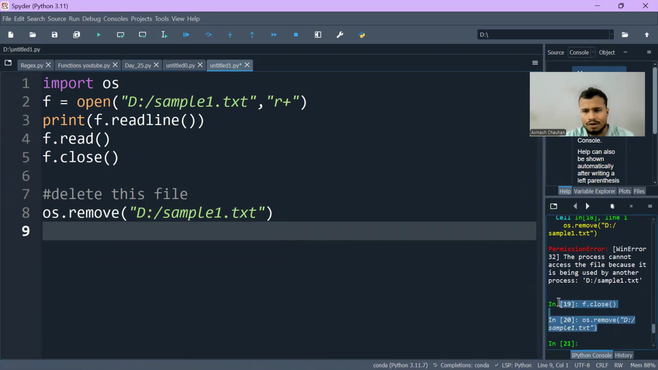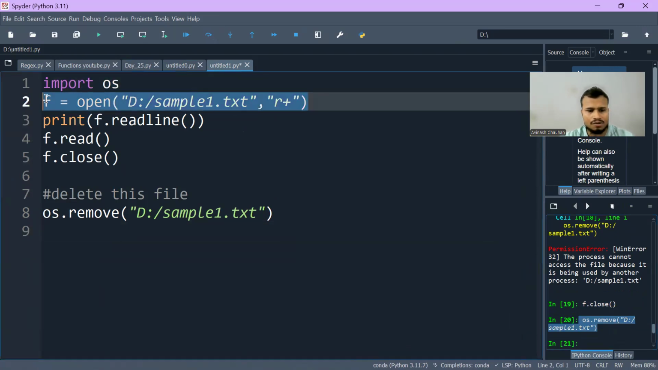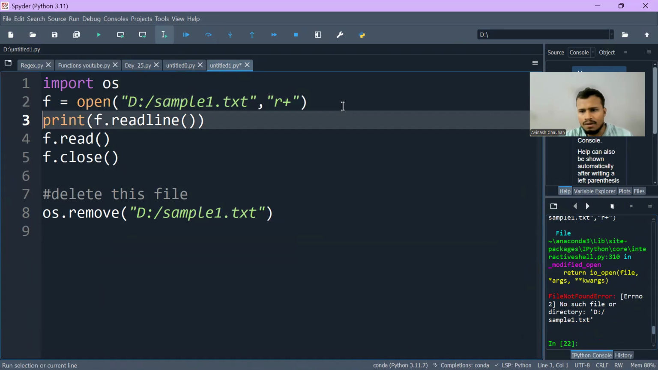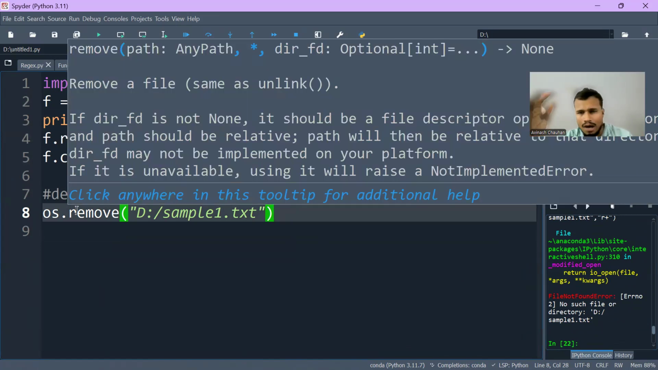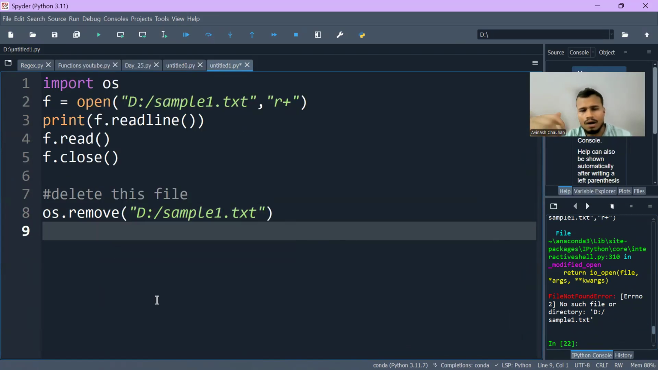So we have successfully removed this file. If I try opening this file, it might give an error because there is no such file, because we have successfully deleted it. I hope you have understood how we can remove, how we can delete the file.